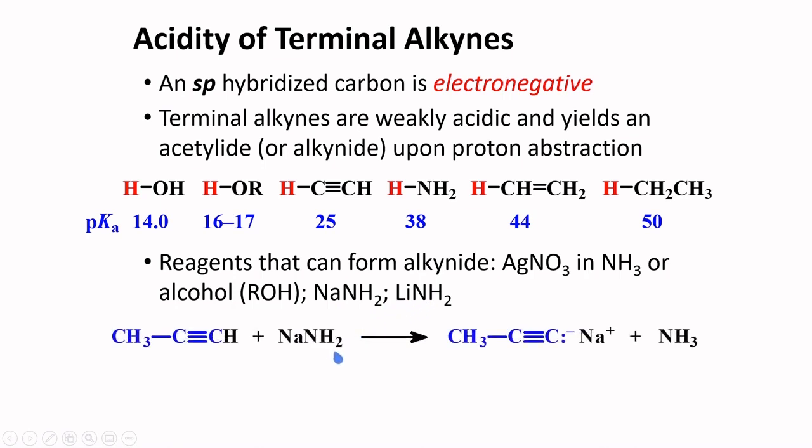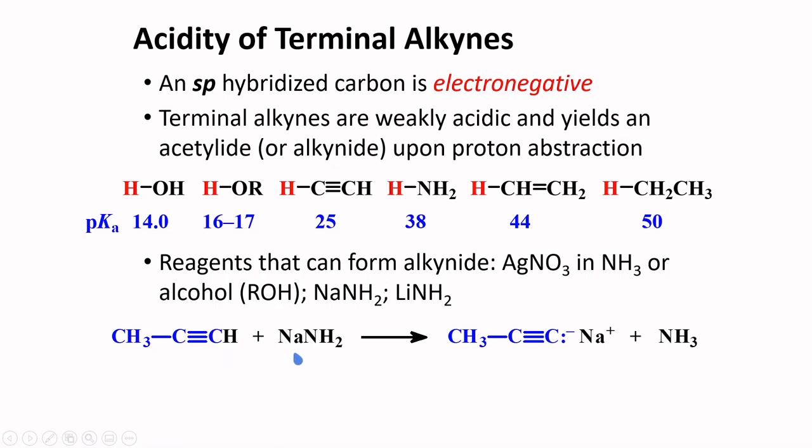Hence, if you react sodium amide with propyne, what happens is an acid-base reaction. Given that sodium amide is the conjugate base of ammonia here with a pKa of 38, and propyne has a pKa around 25, then we can say that propyne is a stronger acid, which will react with a stronger base.